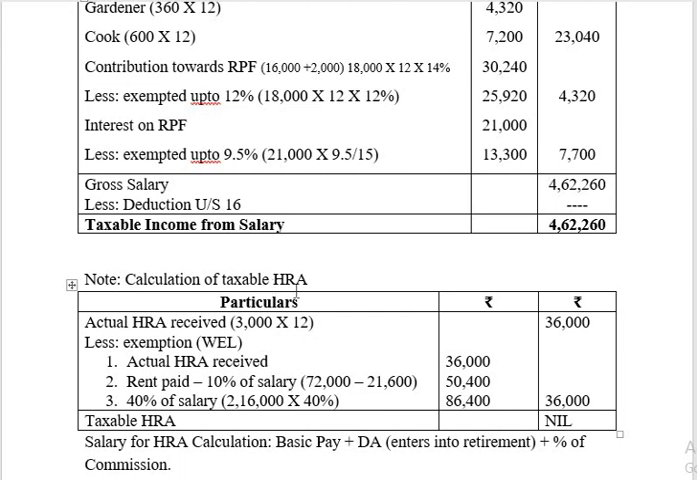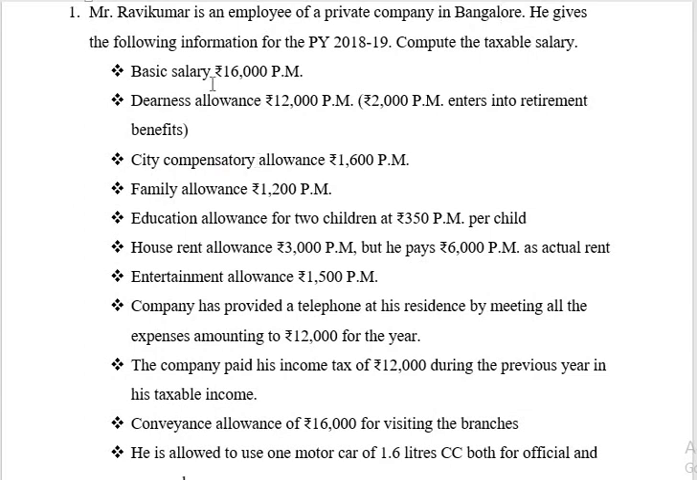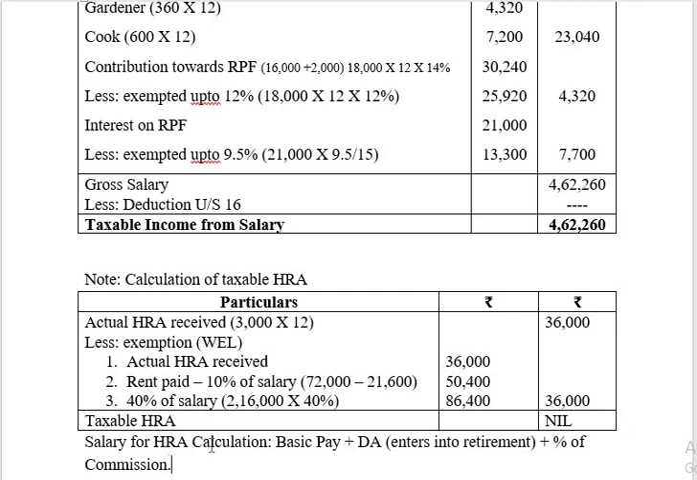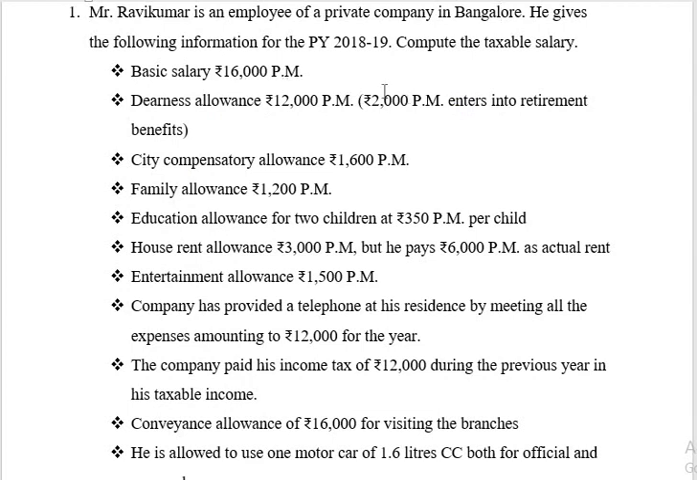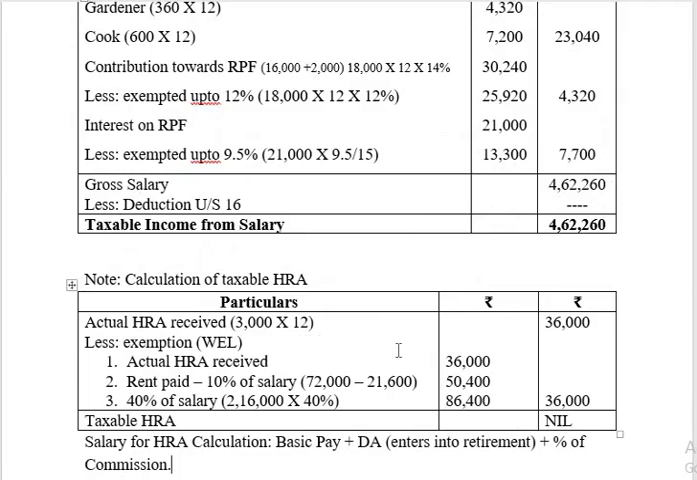So here first condition is actual HRA received, actual amount of HRA received from the employer, that is nothing but 36,000. Second, rent paid minus 10% of salary. He is getting 3,000 per month from the company, but he actually paid rupees 6,000 per month for house. So that is rent paid, 6,000 into 12, 72,000, minus 10% of salary. For the calculation of taxable HRA, as I said earlier, salary will be the basic salary plus DNS allowance which enters into retirement benefit plus percentage of commission on sales. These three factors are to be considered for the calculation of salary in respect of HRA.